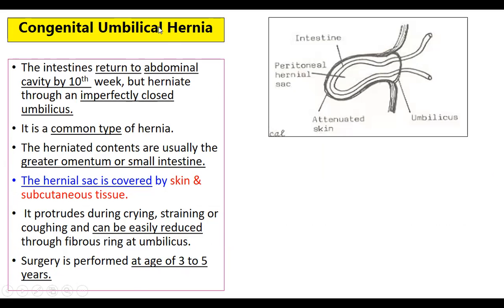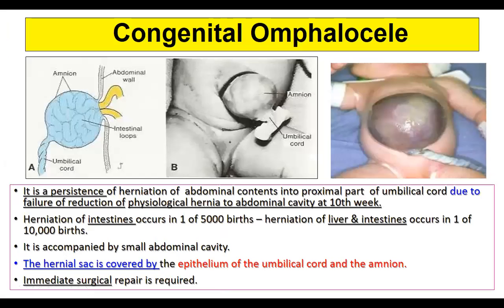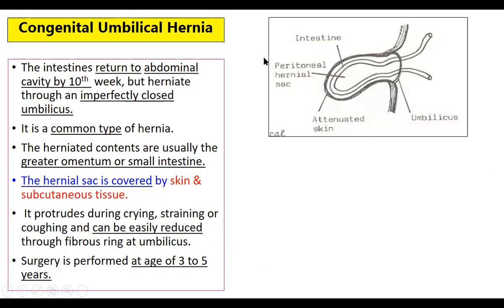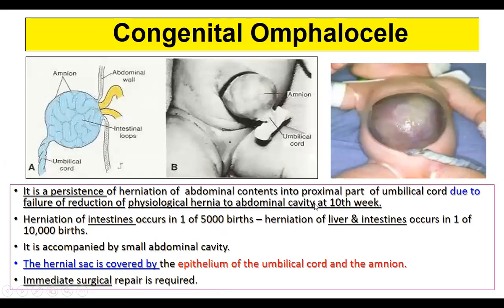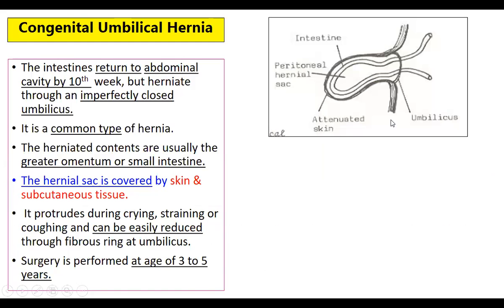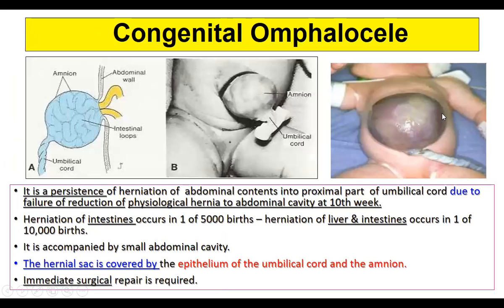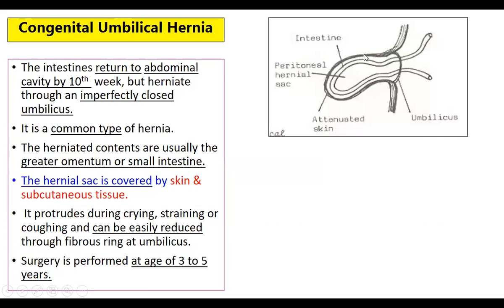So congenital umbilical hernia is different from the congenital omphalocele. The hernial sac is covered by skin and subcutaneous tissue. Even if you see here, in omphalocele it is covered by the amnion, but here it is covered by the skin itself as well as the subcutaneous tissue. So you cannot see the contents. Here you can see the intestines, but here you cannot see the intestine because it is covered by the skin.